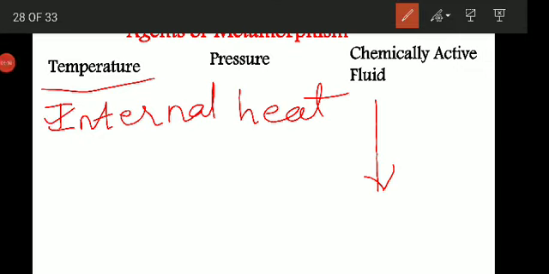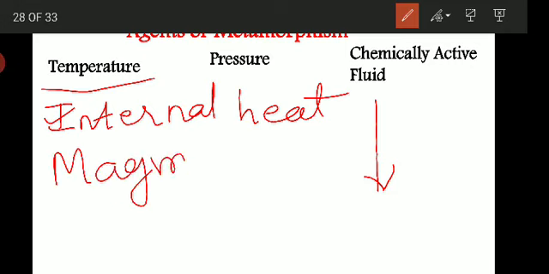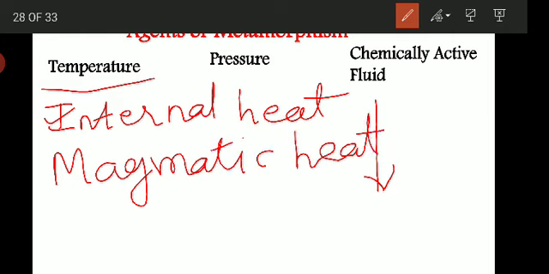Then the second factor is the magmatic heat. So what is that magmatic heat? This is governed by the heat which is liberated by the igneous intrusions or the volcanism.